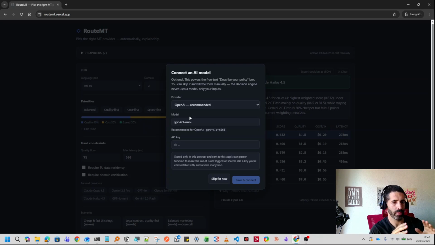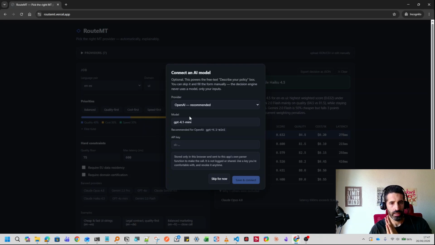Because this application is deterministic. It is not based on LLMs making the decisions. The LLM is not working in the background. It is programmatic. It is an application based on a program behind it.